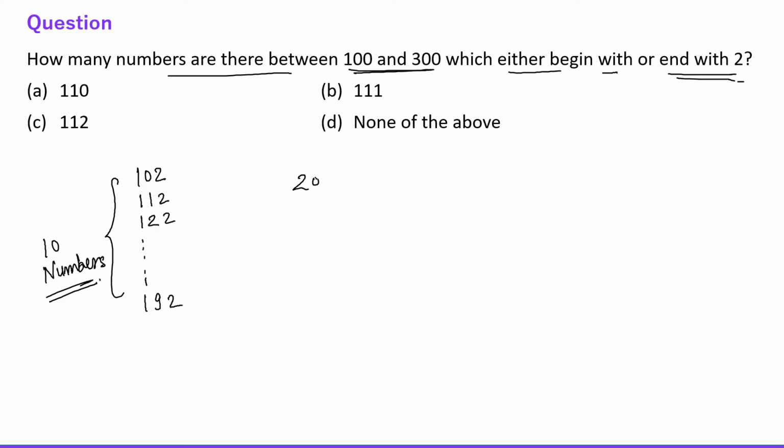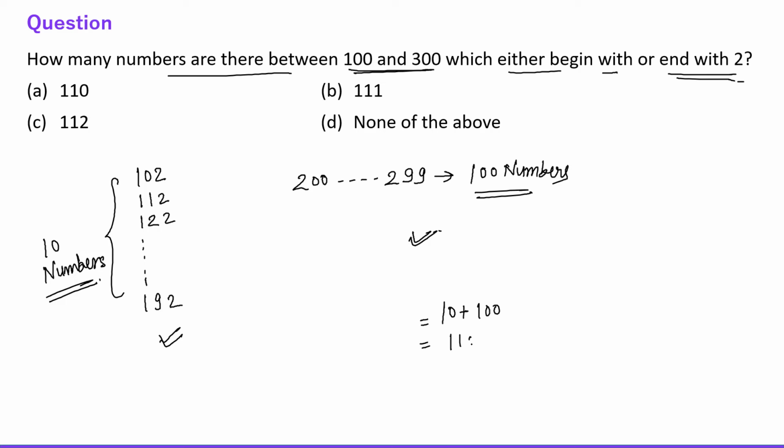And then from 200 to 299, these are the 100 numbers which are starting with 2. So 10 numbers are ending with 2 and 100 numbers are starting with 2. So we have 10 plus 100, 110 numbers which are either starting with 2 or ending with 2, right everyone? Fine. Now let's move to the next question.